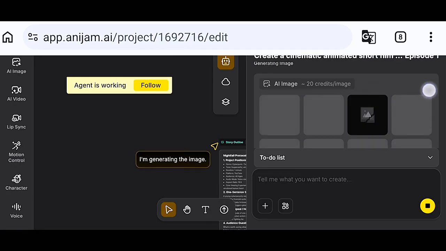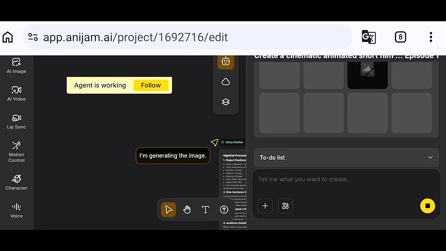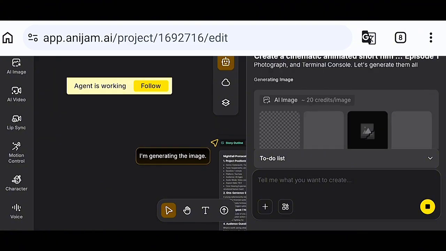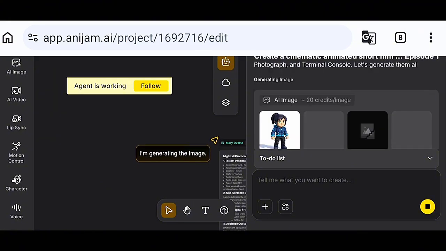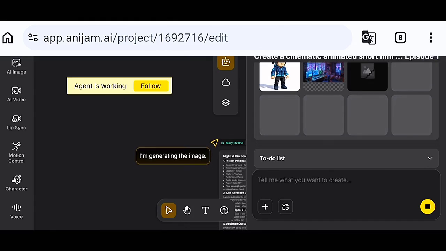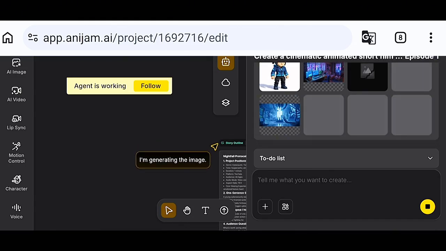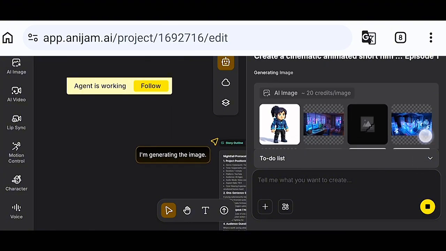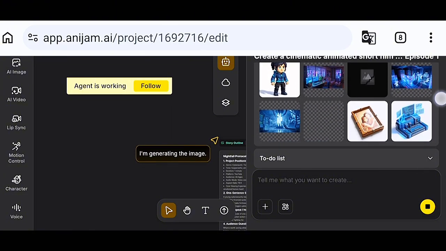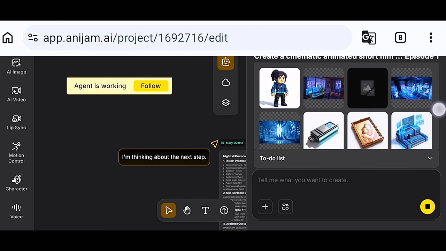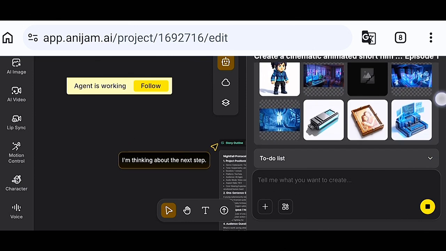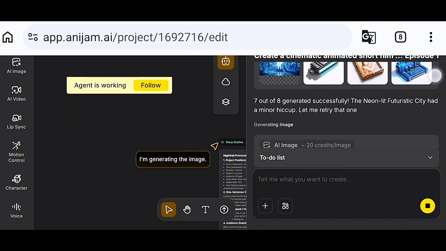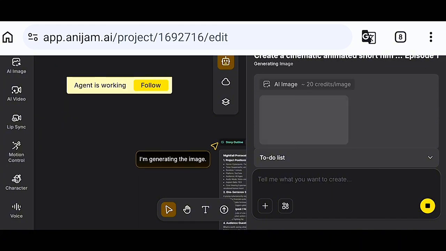Even though this platform is very, very easy to use, it doesn't take so much credit, unlike some other platforms that take a lot of credit from you just to generate your images and your videos. So yeah, our first image is ready, as you can see. So this is basically how I will generate all of this using just chats with AI. Are you seeing it? Everything is coming out right here. And of course, you can preview your images. And yeah, we have a total of 8 images right here. One of the images had a problem generating, and it even went on to tell me that it wants to try and generate that particular one again.